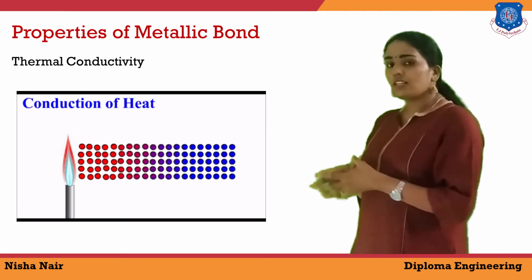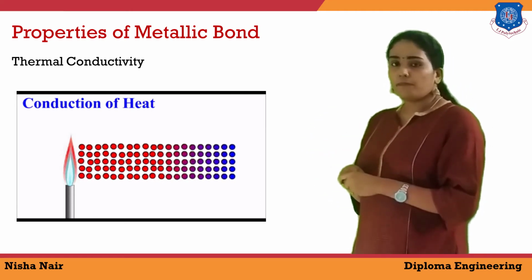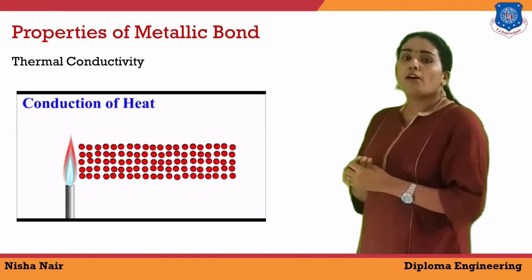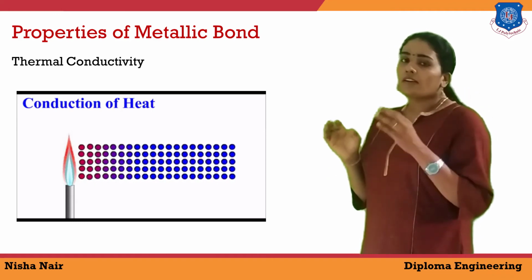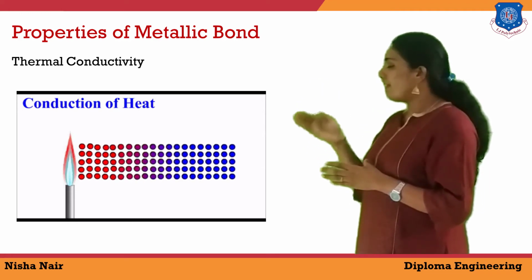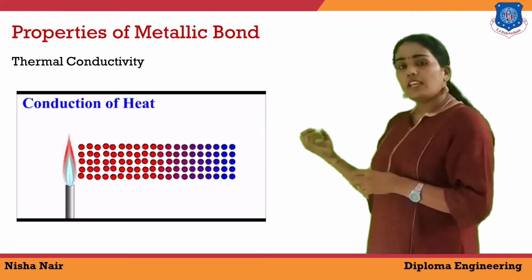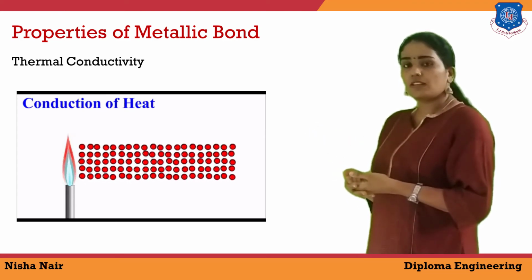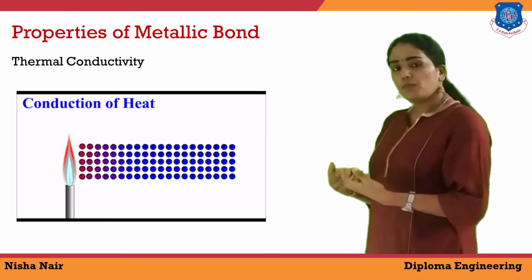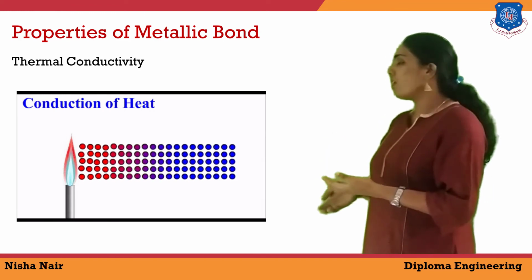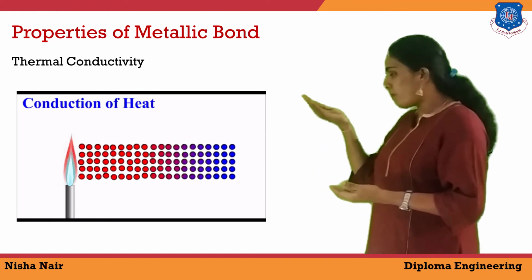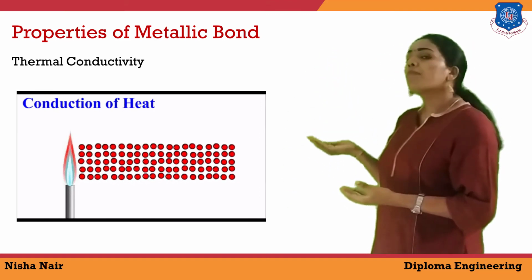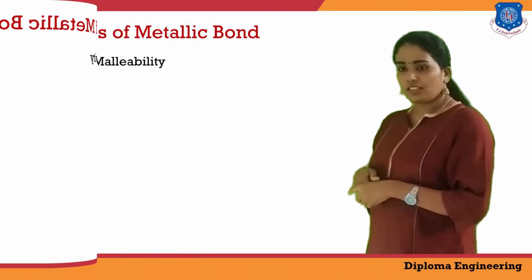If we take a steel container and apply heat to it, the temperature is first high at the bottom, but after some time we can see the same uniform temperature throughout the entire container. First, the thermal energy is absorbed by the container's bottom metal atoms. Then the electrons from these bottom atoms start vibrating and move upward. So the energy is transferred from the bottom to the top. This is because of the presence of delocalized electrons.